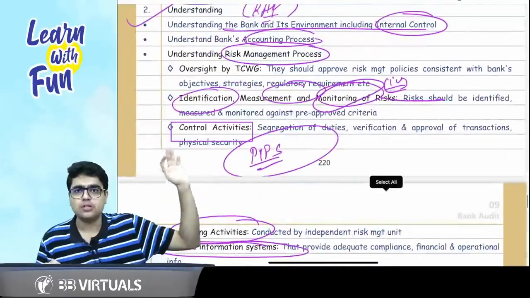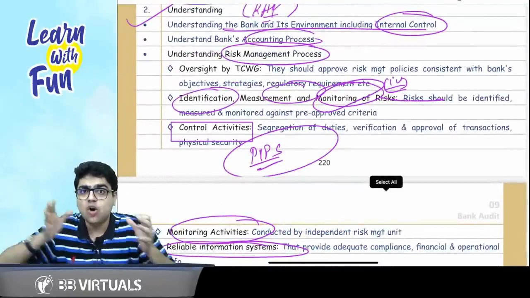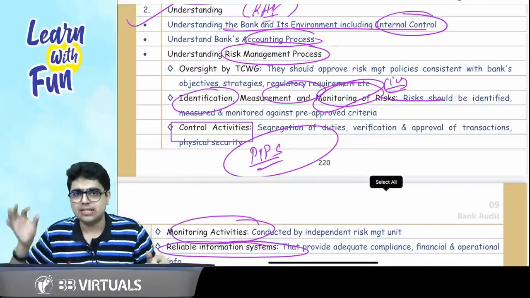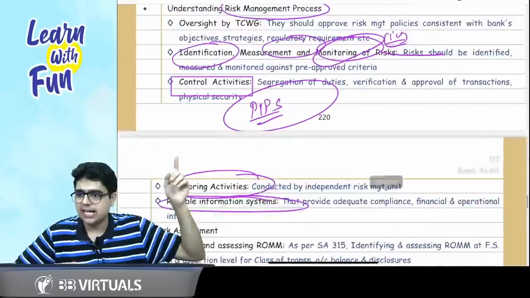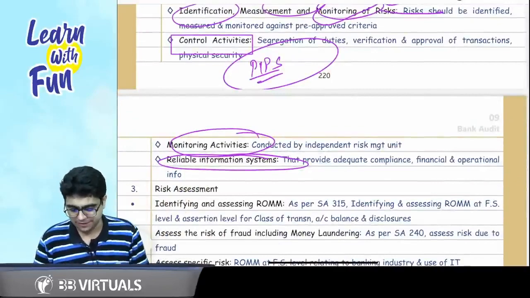So these are the 5 points of understanding the risk management process: oversight by TCWG, which will take care of the whole risk management process; then risk and control; then IMM of risk: identification, measurement, monitoring; then the monitoring activities, and how do you monitor? Through the information provided by a reliable information system.